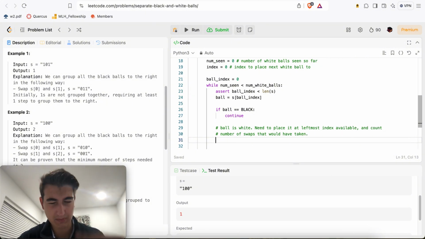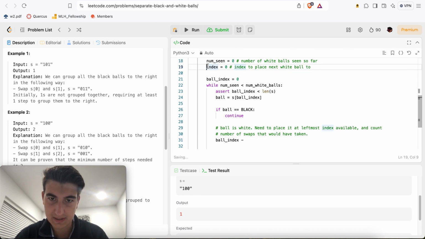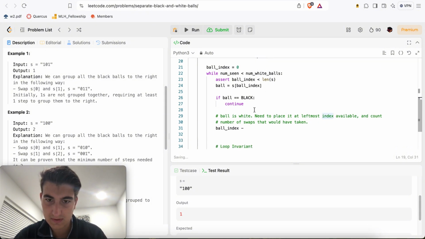So I just wanted to make sure I'm not plus or minusing 1 here, but essentially we want our current index, which is ball index, minus, I will call this leftmost index. So we're going to add this to our num swaps, right? Plus or equal.